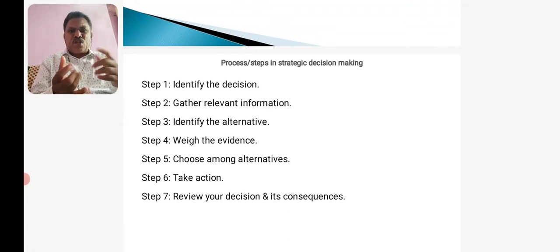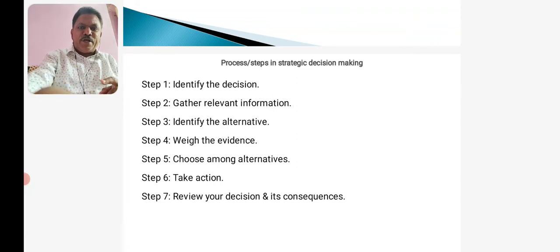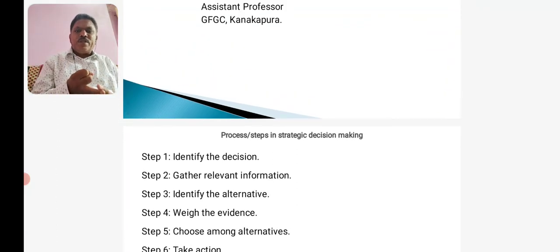Weigh in terms of its cost, whether it is costly or economical, time consuming or less time consuming, whether it is advantageous or disadvantageous, whether it meets the standard in future or not, predict the worst situation, the ifs and buts of this. All these things we are going to weigh as evidence.